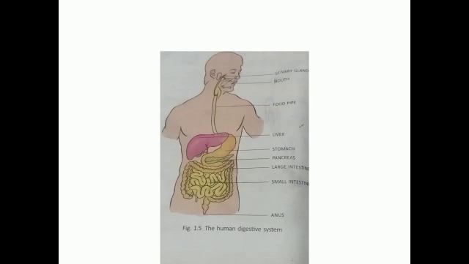Next, many organs work together and help in digestion. The set of organs that help in the process of digestion forms the digestive system. The main organs of the digestive system of our body are the mouth, food pipe, stomach, liver, pancreas, small intestine, large intestine and anus. Now see the picture of the human digestive system.